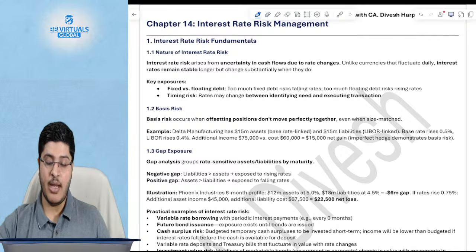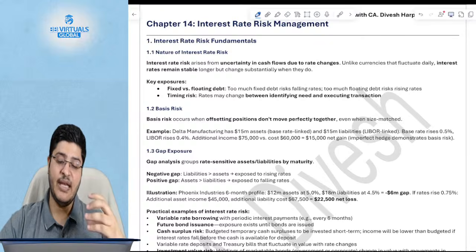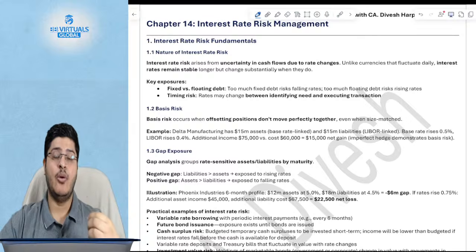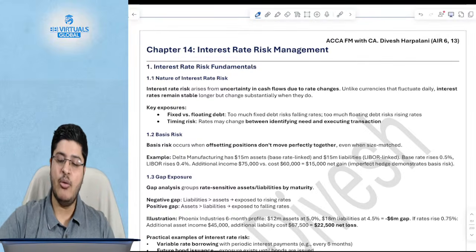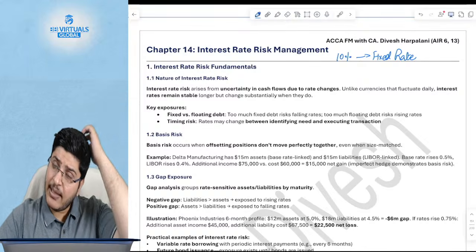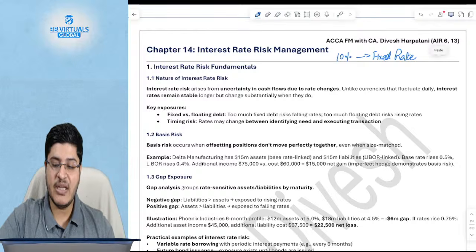Now, what happens in interest rate risk management? Whenever you borrow money, there are two options. You can either borrow at a fixed rate. For example, you are taking a loan at 10%, a fixed rate bank loan. Irrespective of whether the repo rate, basically the central bank decided rate, changes or not, the fixed rate will never change. But there is something called a floating rate.